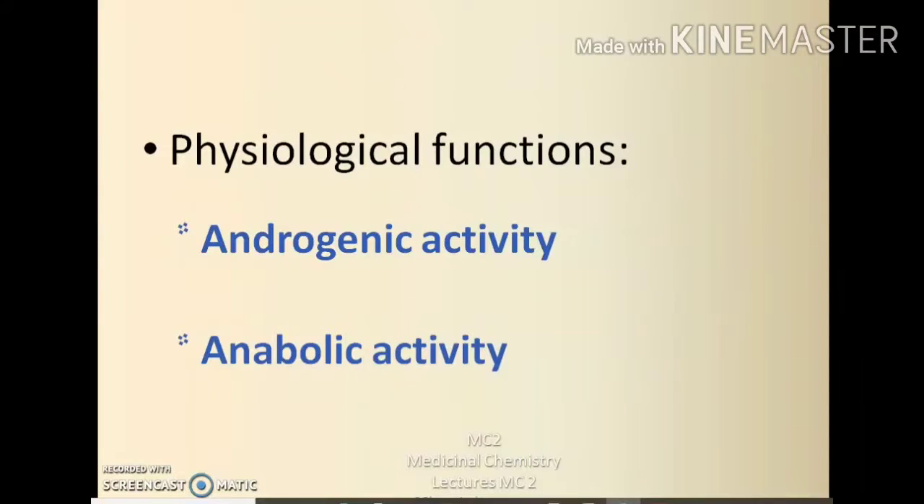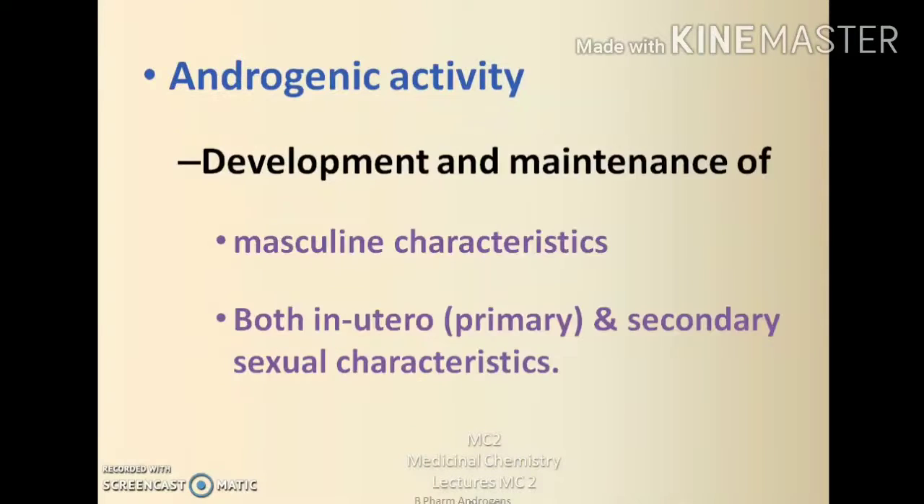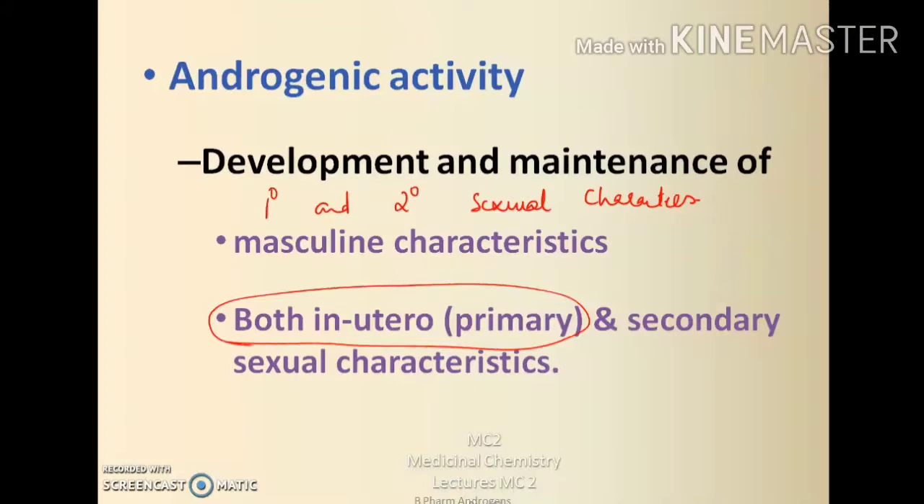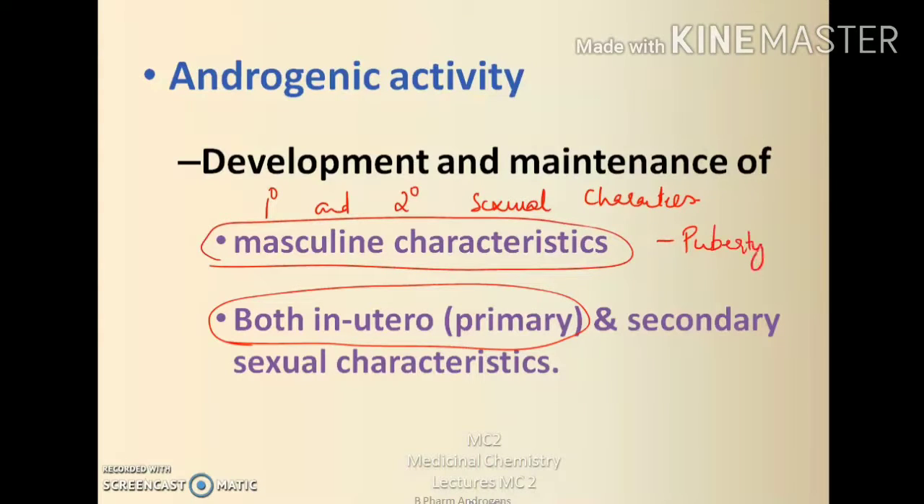Coming to the physiological functions of testosterone. Testosterone is a principal circulating androgen in men, and it has 2 main effects. One is the androgenic activity and second one is the anabolic activity. Androgenic activity is the development and maintenance of primary and secondary sexual characteristics in male. It is essential for male sexual differentiation in utero as well as for male pubertal changes.